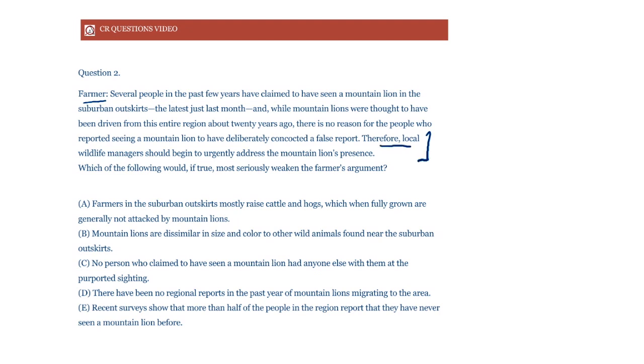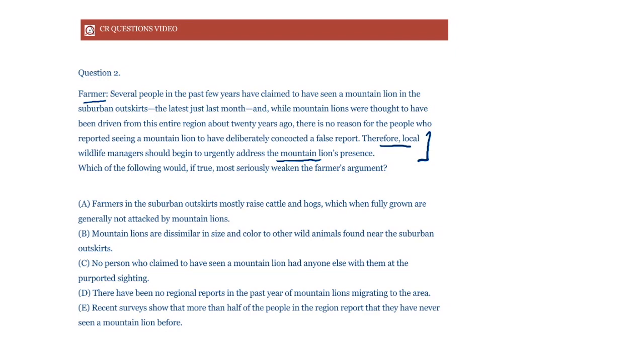Therefore, local wildlife managers should begin to urgently address the mountain lion's presence. So basically, he's saying that since many people have claimed to have seen a mountain lion in recent times, and since there is no reason for people to lie, that means a mountain lion is present, and that is why the wildlife managers should begin to urgently address the problem.